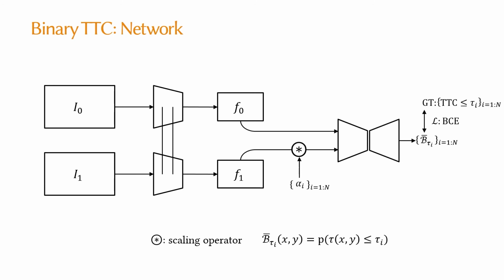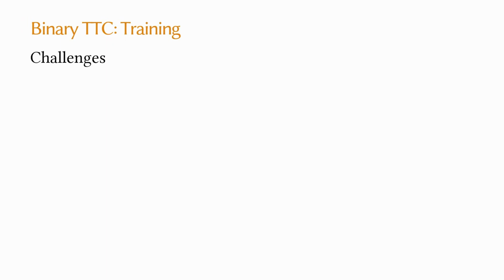Note that we could repeat this procedure for multiple values of alpha I to get multiple binary TTC maps corresponding to different TTC values of interest. Training for TTC estimation, however, has challenges. The datasets for training TTC are limited.